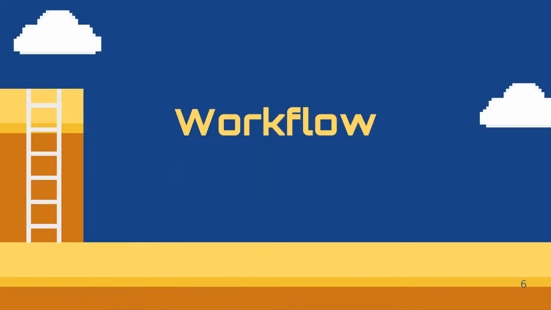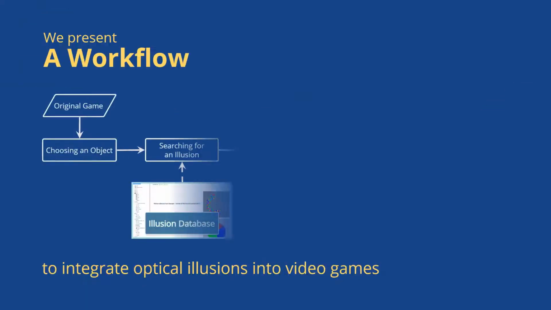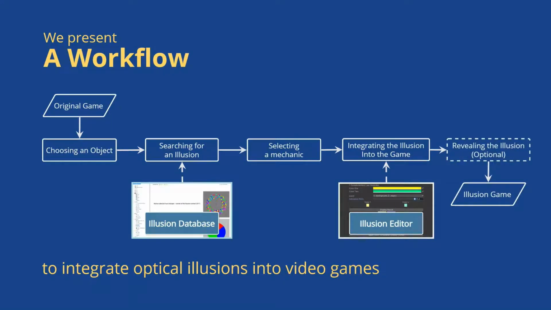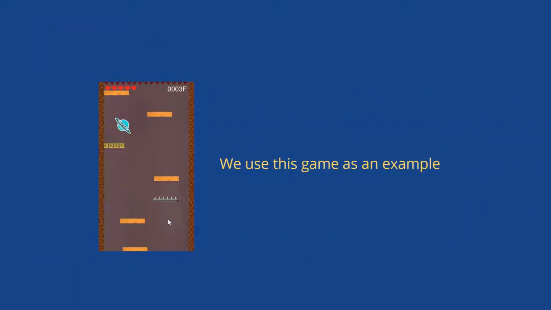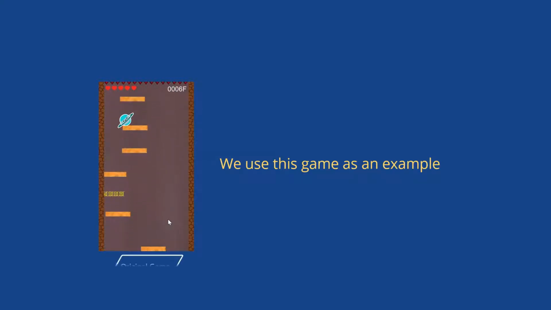Here is our workflow. It consists of 5 steps: choosing an object, searching for an illusion with our database, selecting a mechanic, integrating the illusion into the game, and optionally revealing the illusion. I will continue to use this classic game to elaborate more on our workflow step by step.